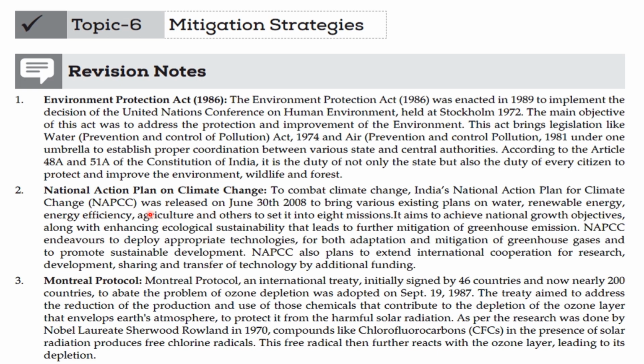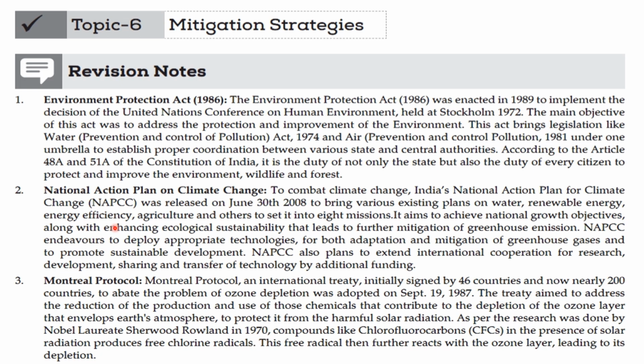National Action Plan on Climate Change. The India National Action Plan on Climate Change, NAPCC, was released on June 30, 2008 to bring various existing plans on water, renewable energy, agriculture, and others into eight missions.